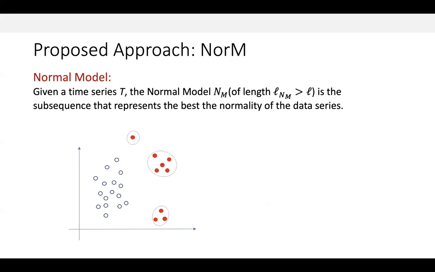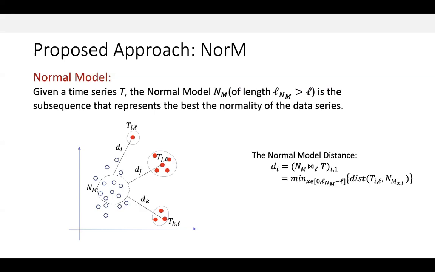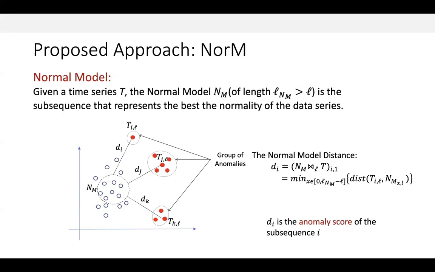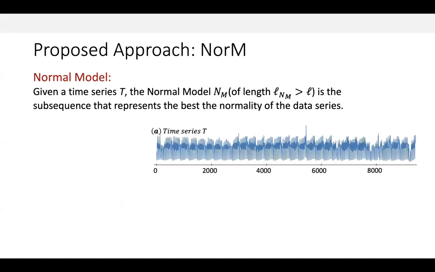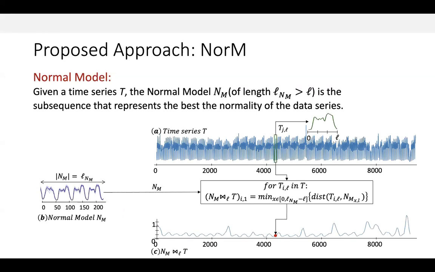In this illustration, the normal model can be seen as a set of subsequences of length L, represented as the dotted circle. We consider anomalous the subsequences that have a large distance to this normal model. We describe next how to define the distance d to the normal model. Our method operates as follows. For a given data series T, we compute the normal model Nm. We then compute the distance of every subsequence of T to that normal model. The subsequences with the highest distance to that normal model are then considered abnormal. The goal is now to provide a way to extract this normal model.